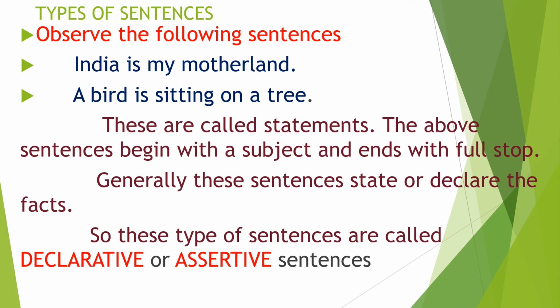And also the sentence ends with the full stop. This is the observation. In the declarative sentence, there is a subject in the beginning and the full stop in the ending. A bird is sitting on a tree. Here also the first word is a bird. This is the subject of the sentence. At the end there is a full stop. So what is a declarative sentence? Finally we can say that the declarative sentence states or declares the facts, which begins with the subject and ends with the full stop.